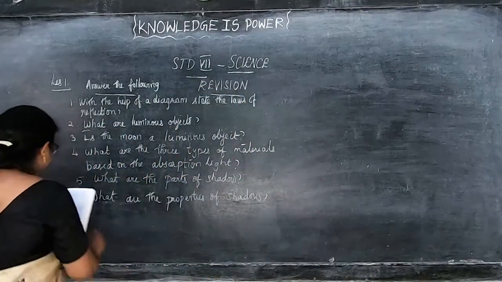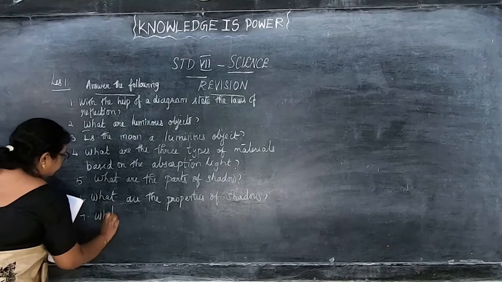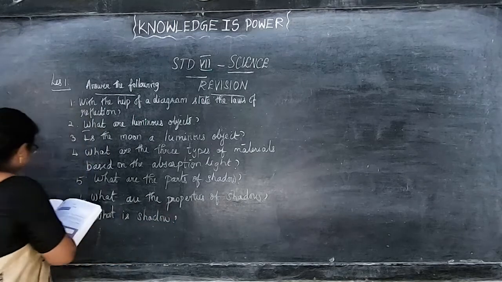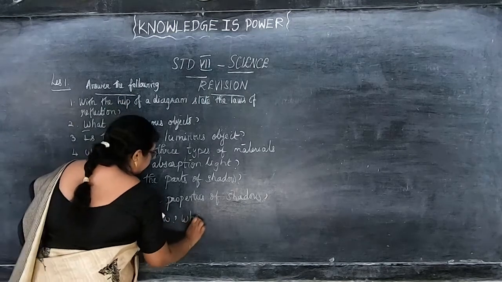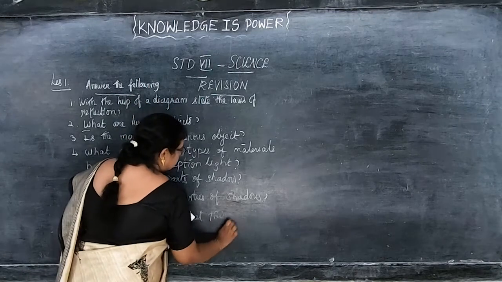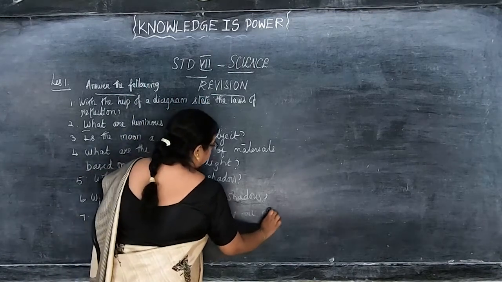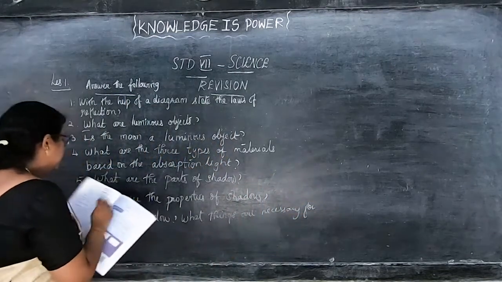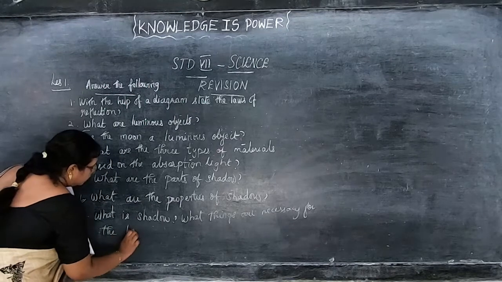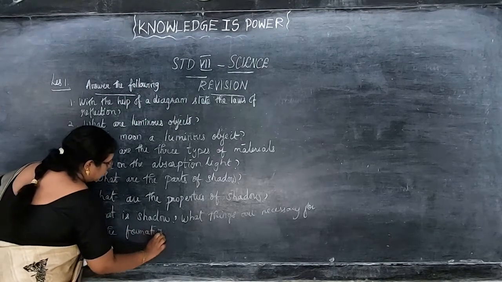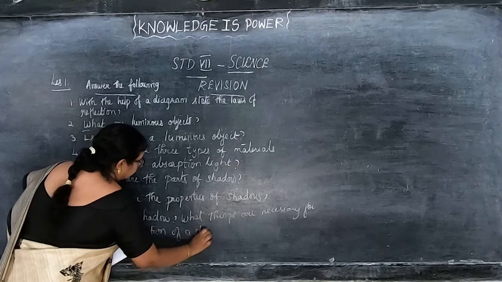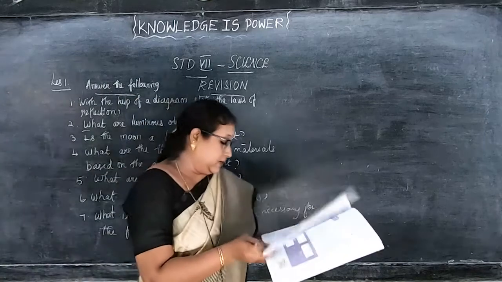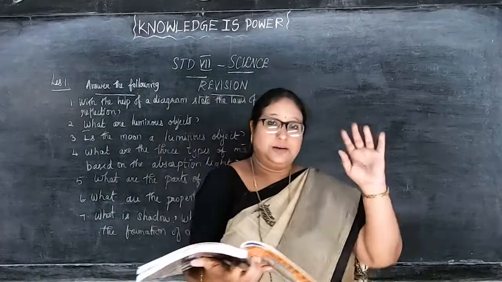Question 24. What is a shadow? What things are necessary for the formation of a shadow? Okay, this is a question. That's the 24th question. That is given in page number 10, in the classwork.